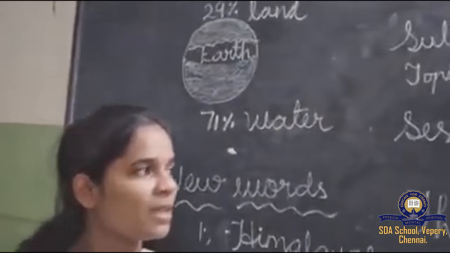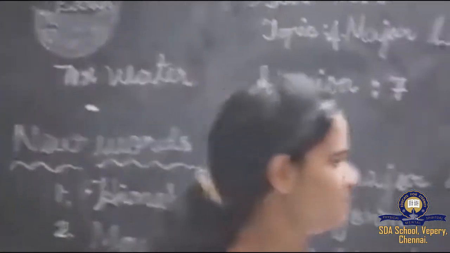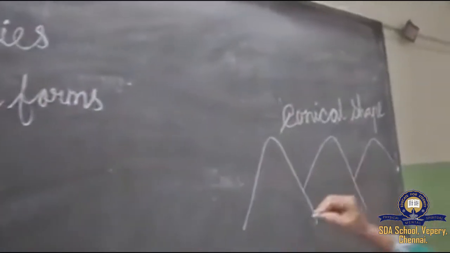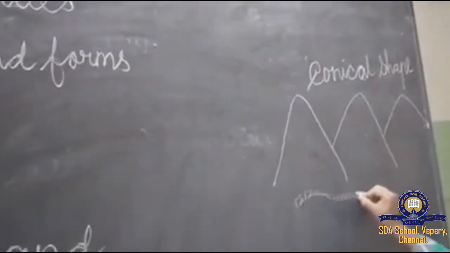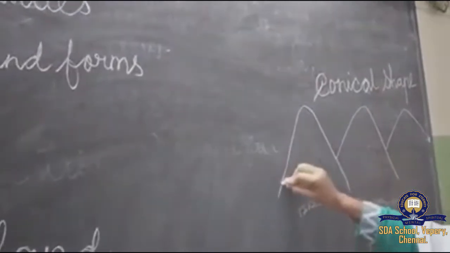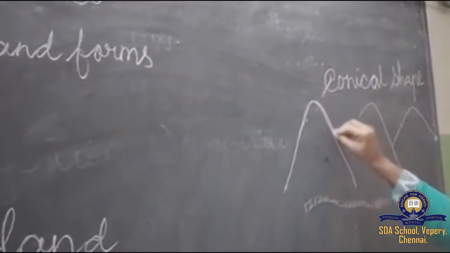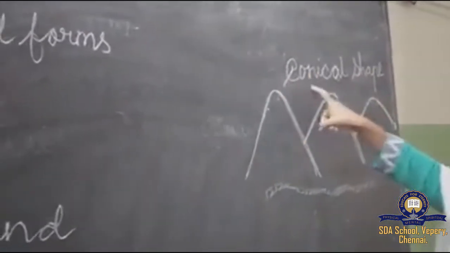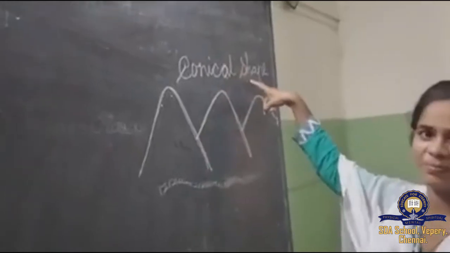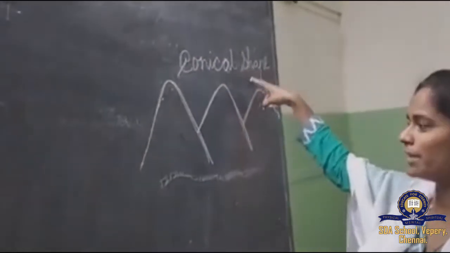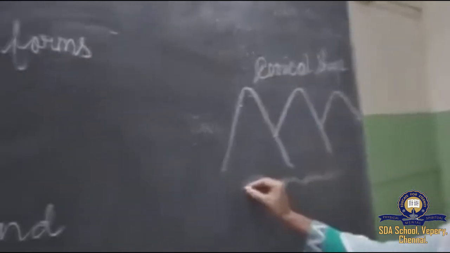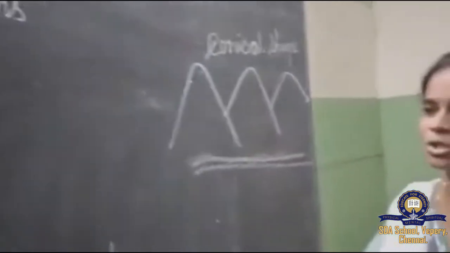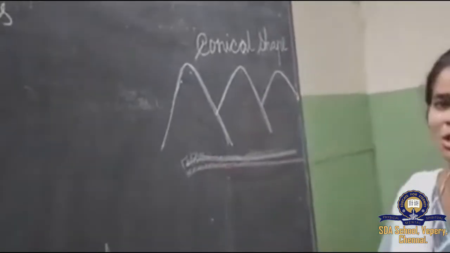Now you can look at this side. This is the shape of the mountain. Are mountains plain like this? No. It has height, the peak, like this. Like this only you see the mountain, right? That shape is called a conical shape. And when we see flat land, flat places, we call them plain areas.